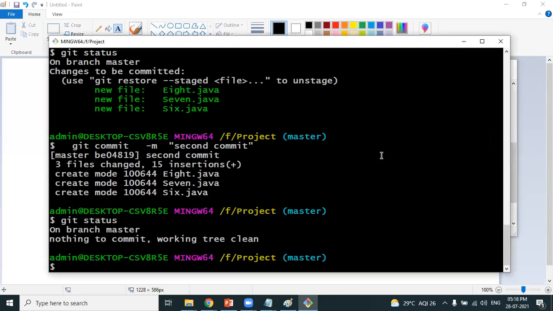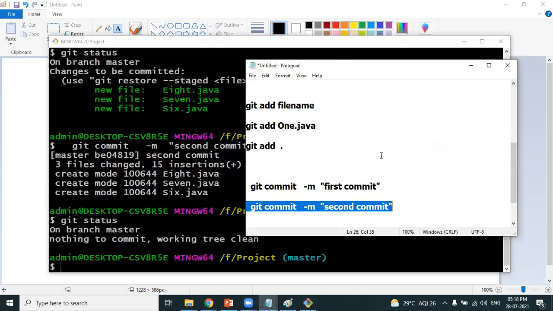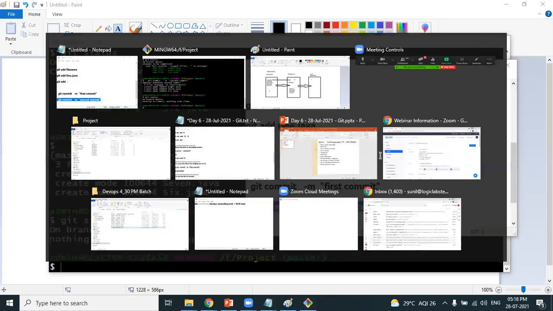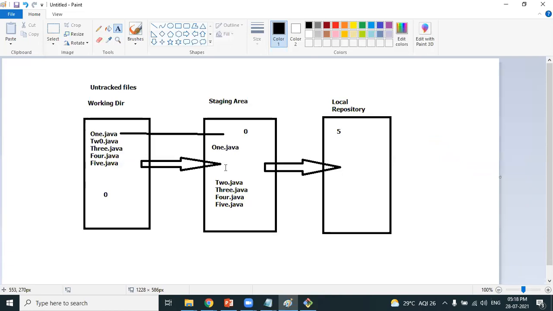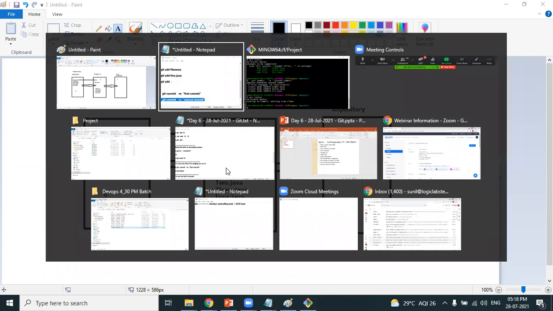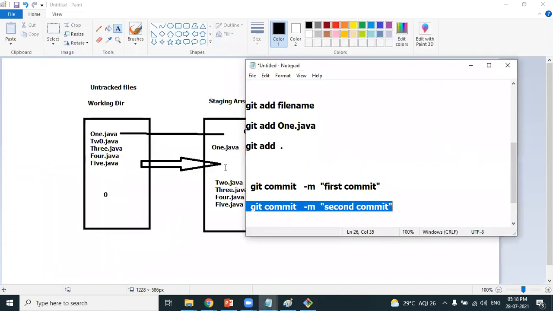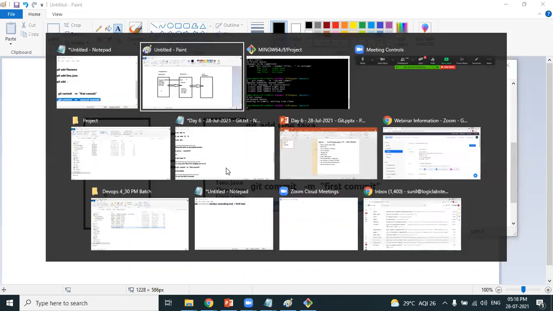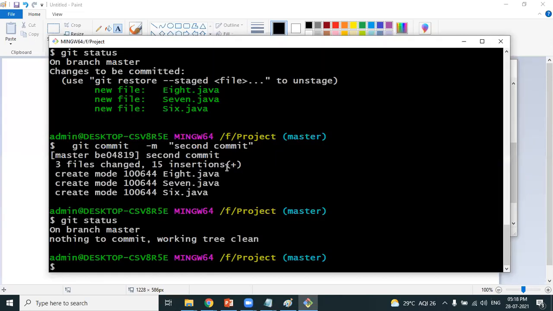How many commits have we done? In this example, we showed how to move the files to the staging area, and from the staging area we moved the files to the local repository. How many commits have we done? We have done two commits. The first one is the first commit, the second one is the second commit. Whenever a developer wants to see the list of commits, we have a command called git log, which will show you the list of commits.